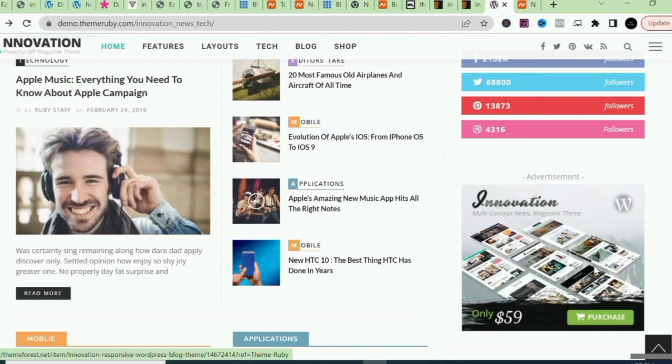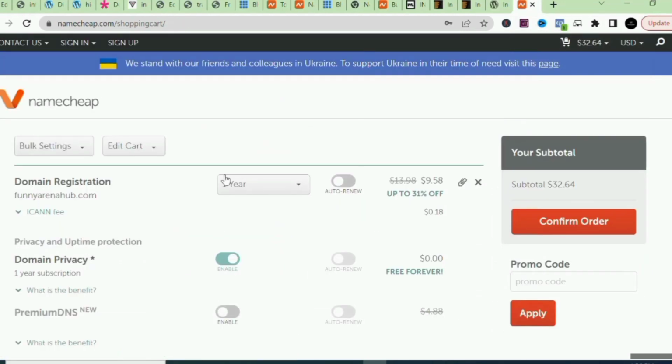Now let's say for instance I purchased this domain name, funnyarenahub.com. Once after purchasing this domain name, Namecheap is going to send me an email, and this email is going to have my cPanel details. I believe you know what the cPanel is. The cPanel is a short form of the control panel. This is where you can access every other thing that should exist in your website. It is where you can upload your themes, and where you can install WordPress from and all of that. But let's just continue. You're going to see how everything works in this video.